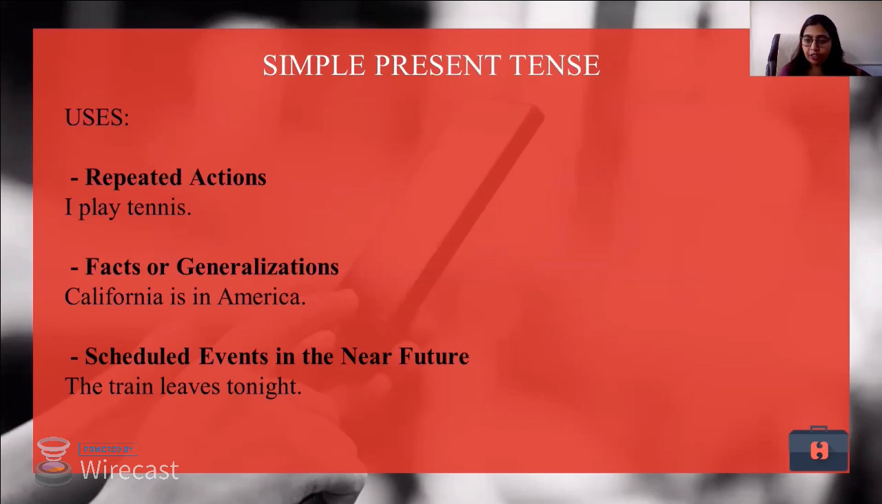Scheduled events in the near future. When we talk about events that are to be done in the near future, we use simple present tense. Look at the sentence: The train leaves tonight. So when does the train leave? The train leaves tonight. We are not using will here. This sentence is very well spoken in the afternoon or probably in the morning, but still we are not putting will, because will gives a probability, a possibility to the sentence, whereas this is a fixed action. Fixed actions take simple present tense, and that is how the sentence is formed.